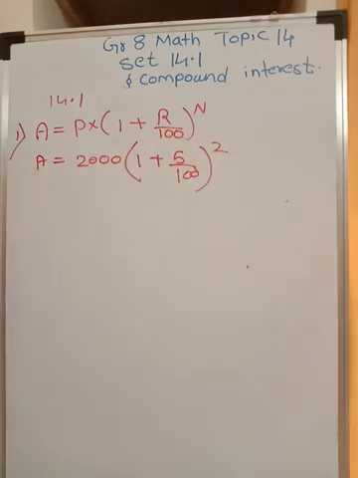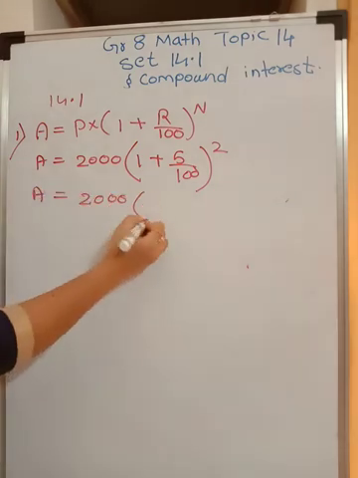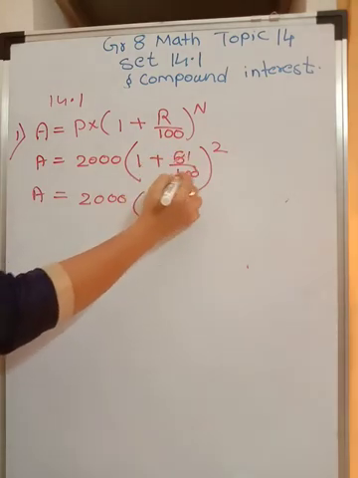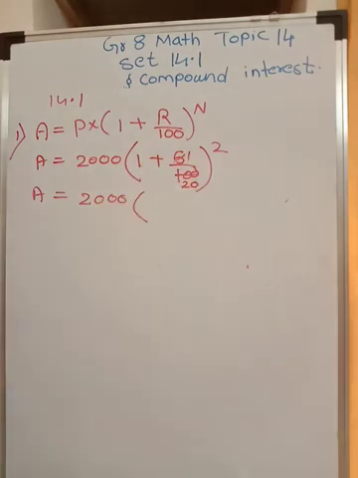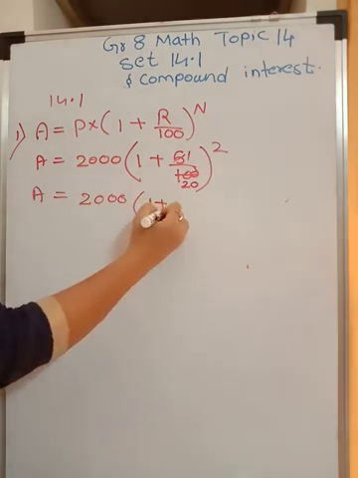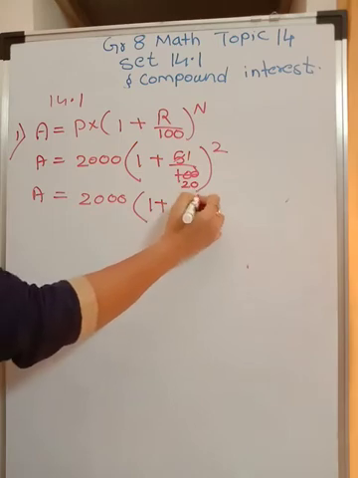So we'll get the amount now. A will be equal to 2000 in bracket. This can be written as 5 ones are 5 and 5 twenties are 100, so you can write it as 1 plus 1 upon 20, raised to 2.